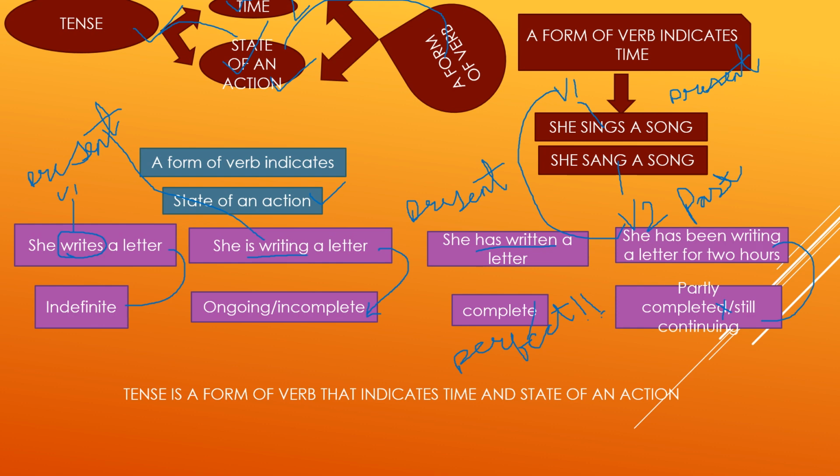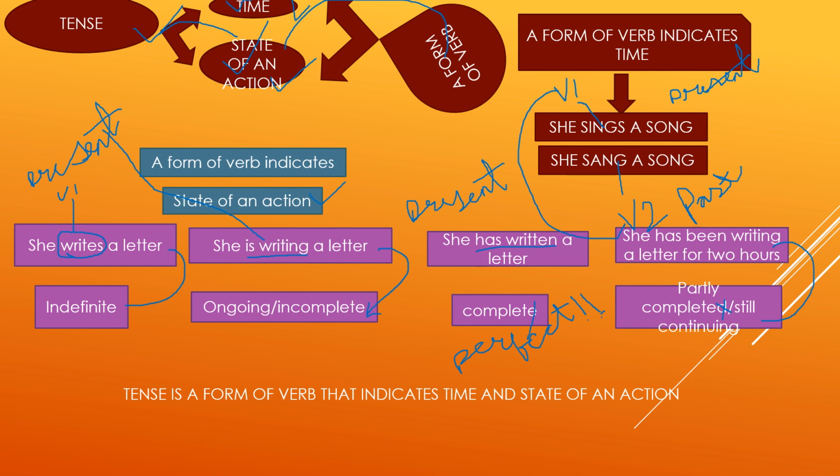Next sentence: she is writing a letter. Is, which is a helping verb, plus write, to which we have added ing. Is writing refers to present time. State of an action: the action is complete, incomplete, or going on. Here the action is incomplete, it is going on. So its state of an action is incomplete or ongoing.